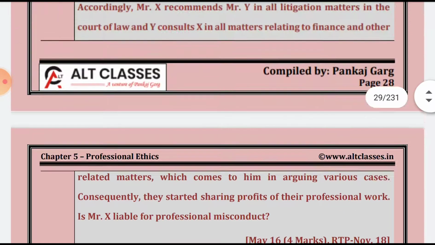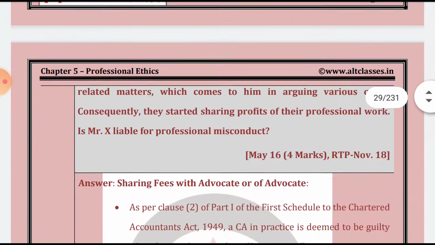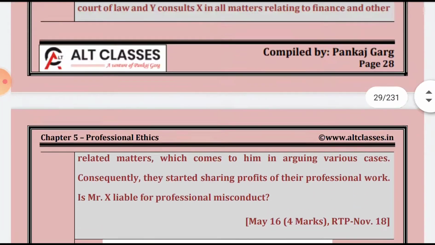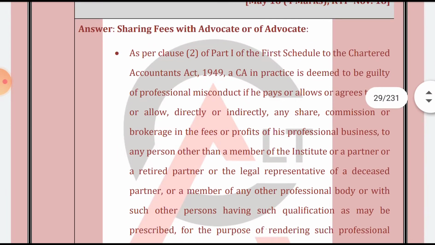Over here this practicing advocate is a member of another professional body. So over here we can share the profit. So basically the chartered accountant, Mr. X, is not guilty.